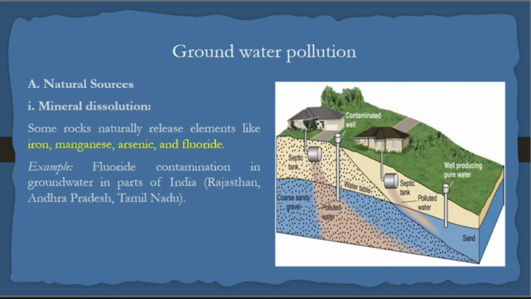Now, I am drinking fluoride water. What will happen? I am naturally taking the water and drinking it. If you have high fluoride content, above 1.5 milligram per liter, you will have a fluoride problem. Sir, what is the fluoride problem? If you drink that water, your teeth will get yellowish. Have you seen rural people's teeth getting yellowish?